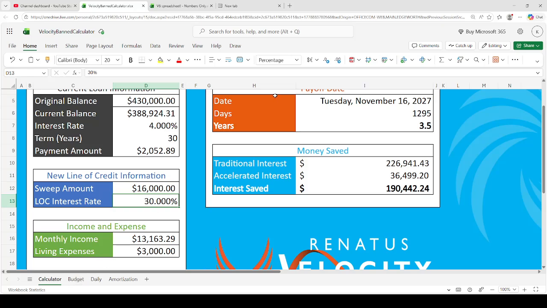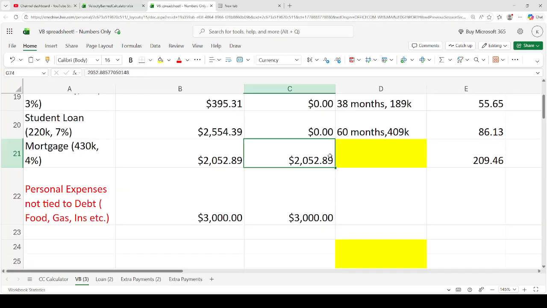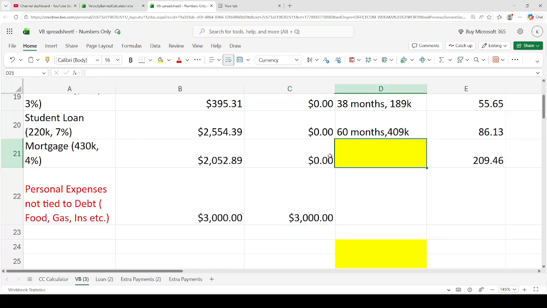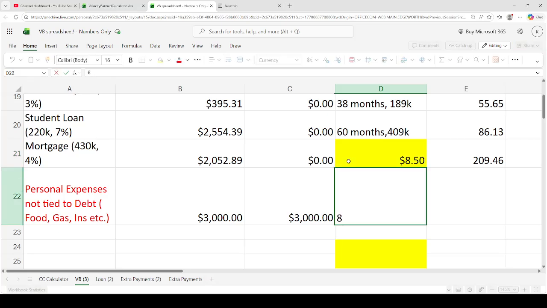So let me actually get this 3.5 number here. So this will be 60 divided by 12 plus 3.5. Oh, I can't even type. So 60. And so that's 8.5 years. We're debt free, right?